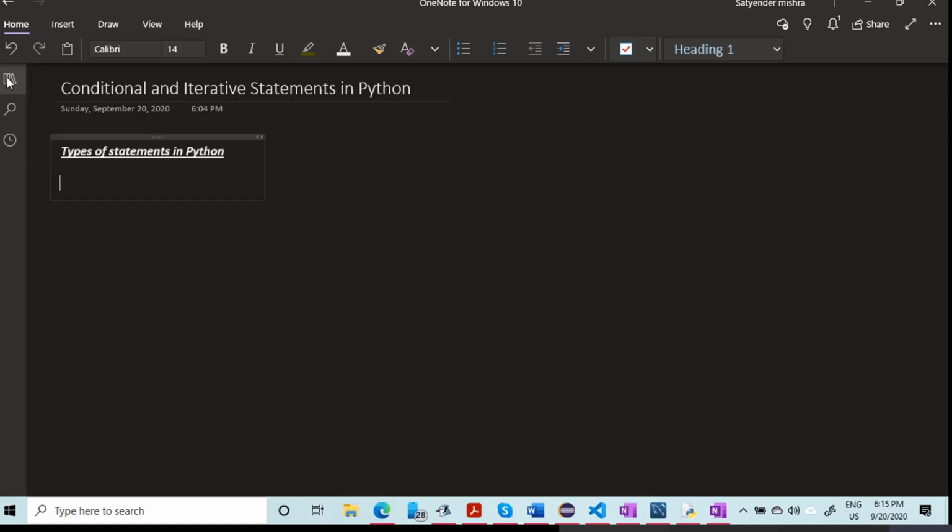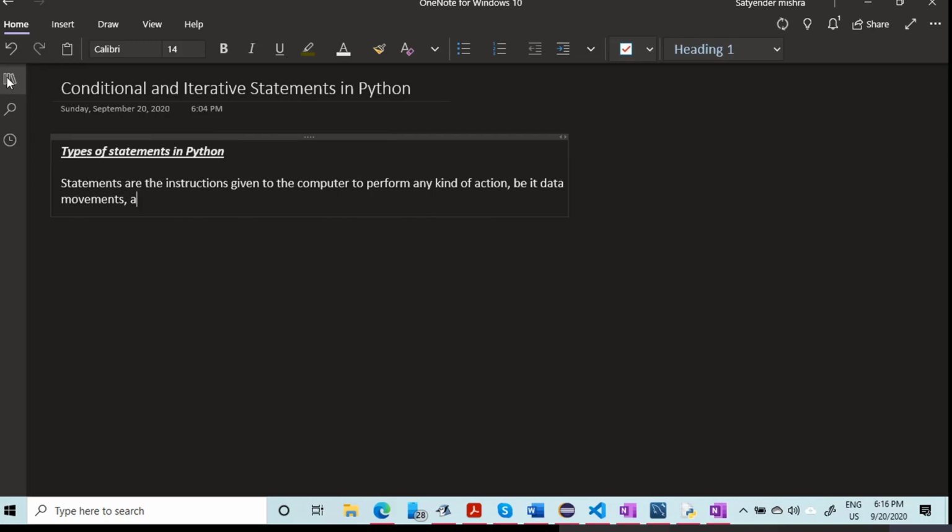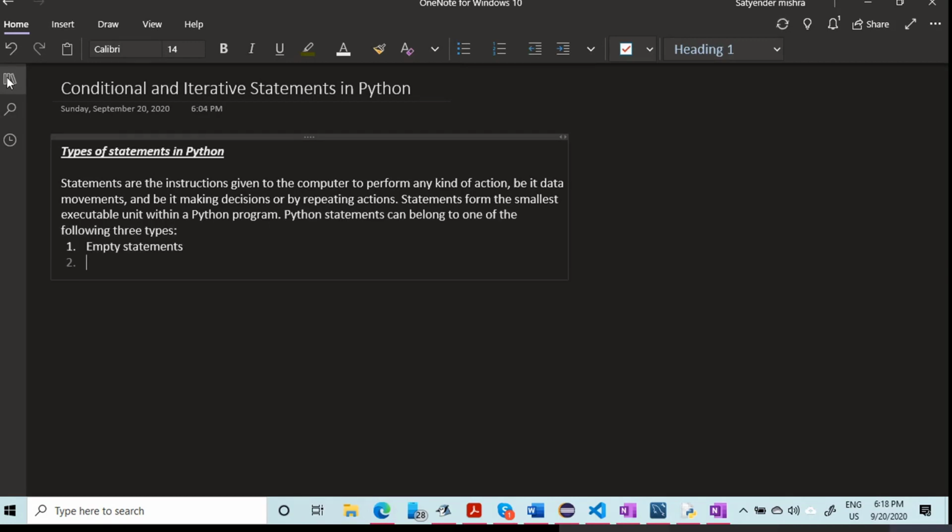So statements are instructions given to the computer to perform an action, be it making a decision or repeating an action. Statements form the smallest executable unit within a program. The types of Python statements are: number one, empty statement; number two, simple statement or single statement; number three, compound statement. So we start with empty statements, like pass.